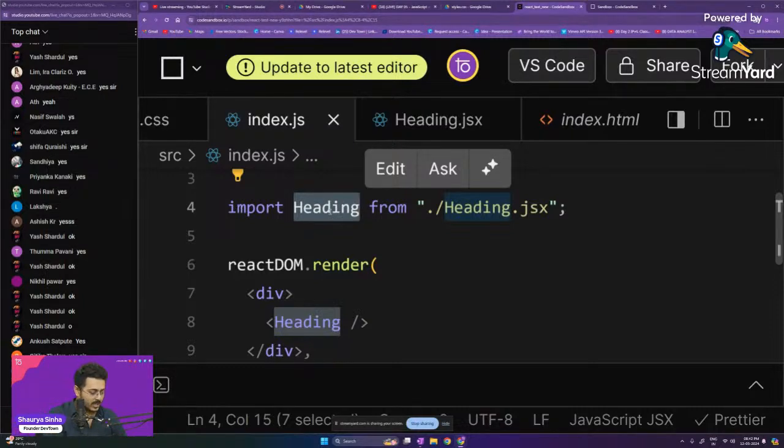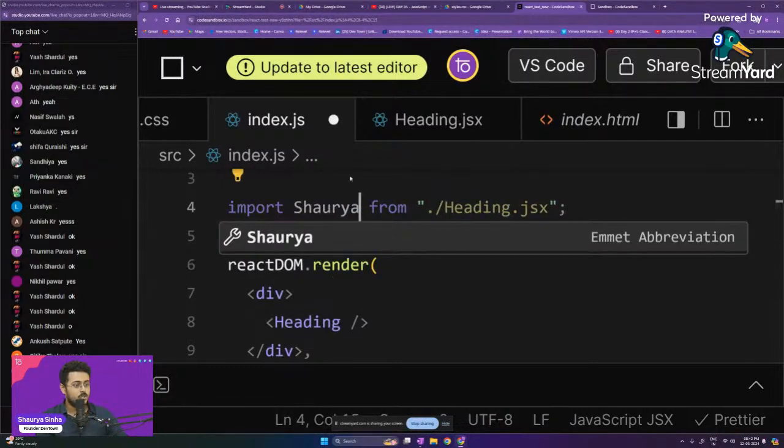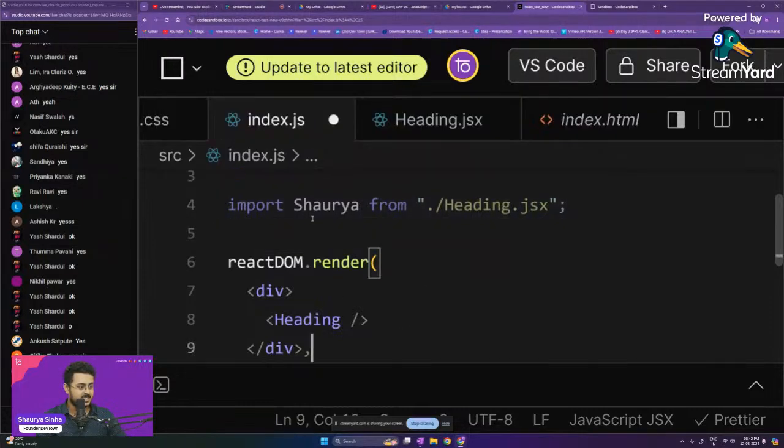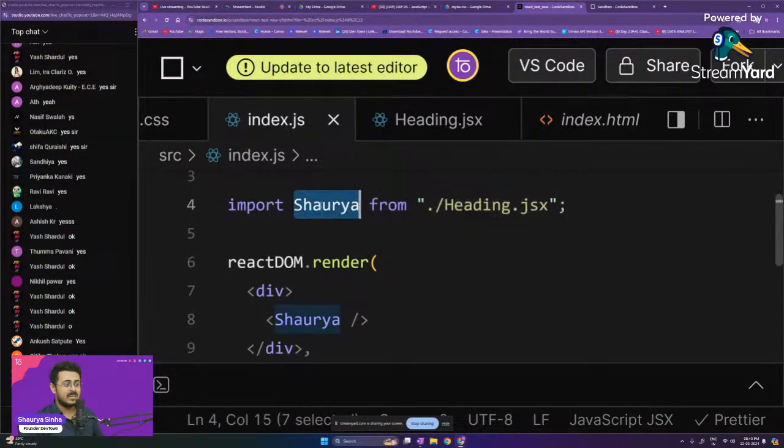So if I use Shaurya right over here, import Shaurya from heading.jsx, I have to use Shaurya right over here as well. I have to use Shaurya from here as well, guys. So whatever default function was getting exported from heading.jsx, I'm renaming it as Shaurya, but this is a very, very bad way of writing code. You should always use the same name, whatever name of the function that you are using. So I'm also using the exact same name.